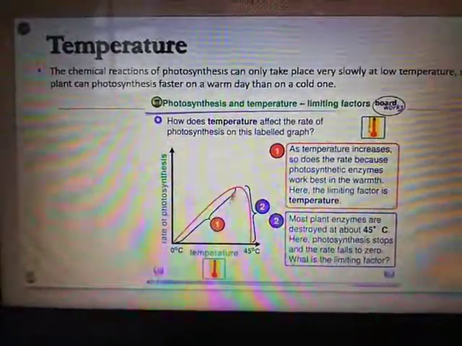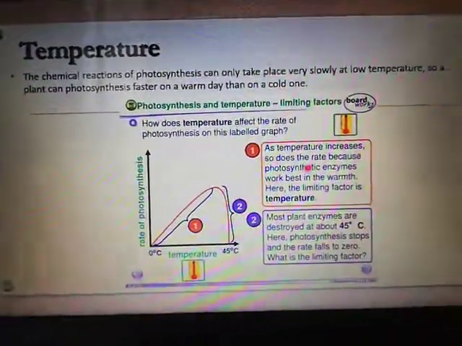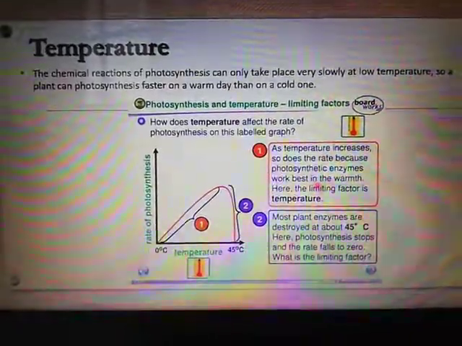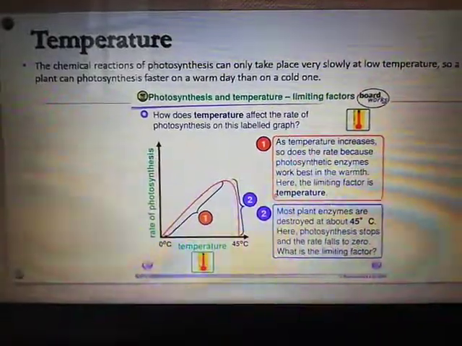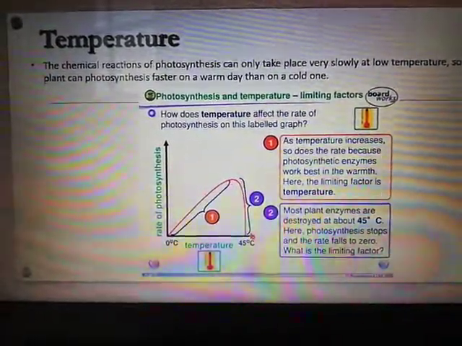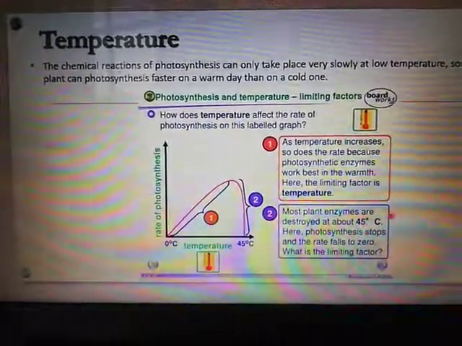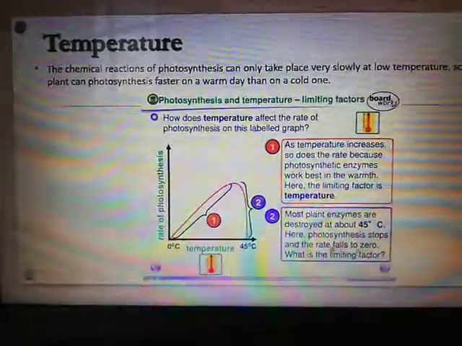Let's see what is happening during the first curve, number 1. As temperature increases, so does the rate, because photosynthetic enzymes work best in the warm. Here the limiting factor is the temperature. Let's see the second one. Why is it going down suddenly? Most plant enzymes are destroyed at about 45 degrees Celsius. Here the photosynthesis stops and the rate falls to 0.